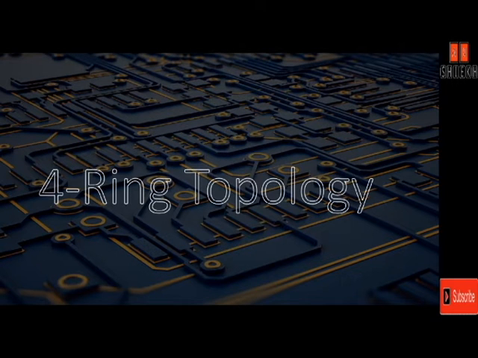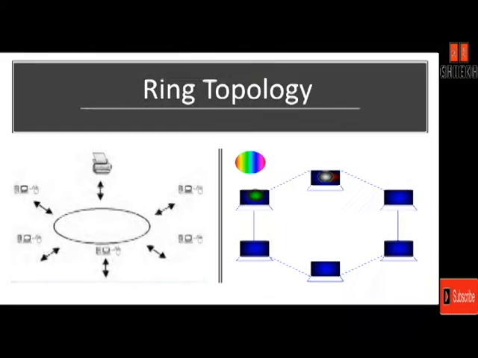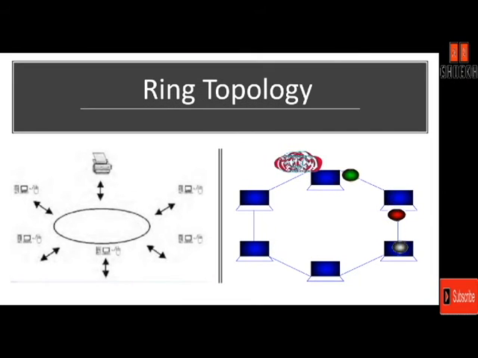The last one is ring topology. In ring topology, each device has a dedicated point-to-point connection with only two devices on either side of it. Let's see a block diagram to understand it better. So here we have the devices forming a ring, and each device is connected to only two devices on either side of it. So this particular device is linked with this and this.